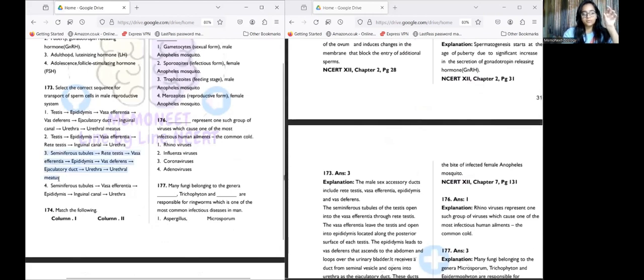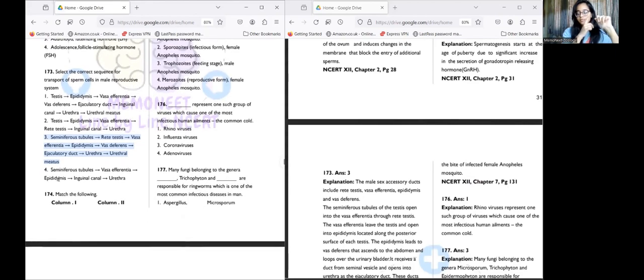So let's see. First, seminiferous tubules. The sperms are formed in the seminiferous tubules. Then they enter the rete testis. After entering the rete testis, they go to the vasa efferentia, then epididymis, then vas deferens, then ejaculatory duct, urethra, urethral meatus, and then they come out of the body. So again: seminiferous tubules, rete testis, vasa efferentia, epididymis, vas deferens, ejaculatory duct, urethra, urethral meatus.